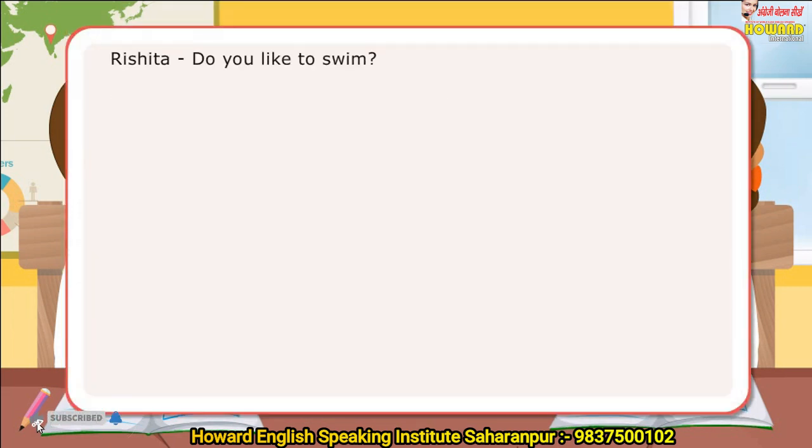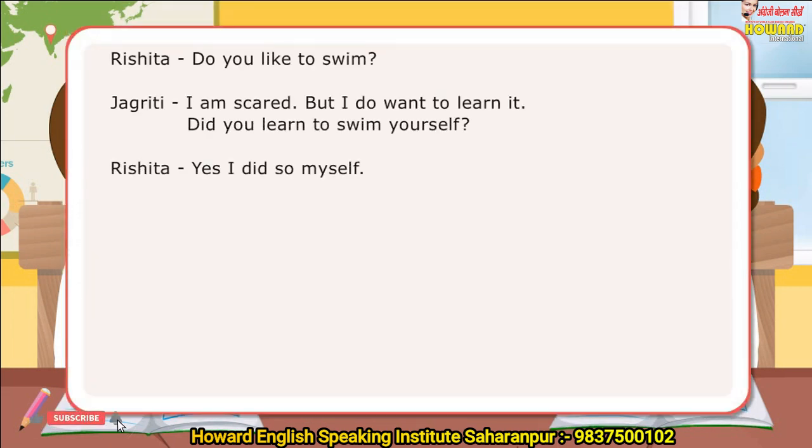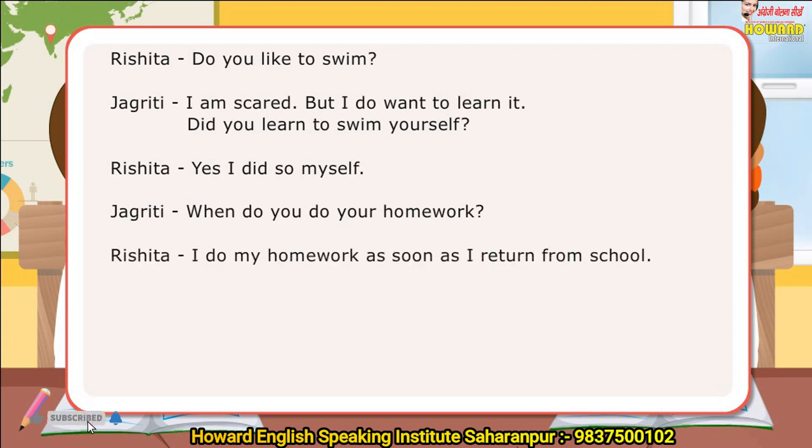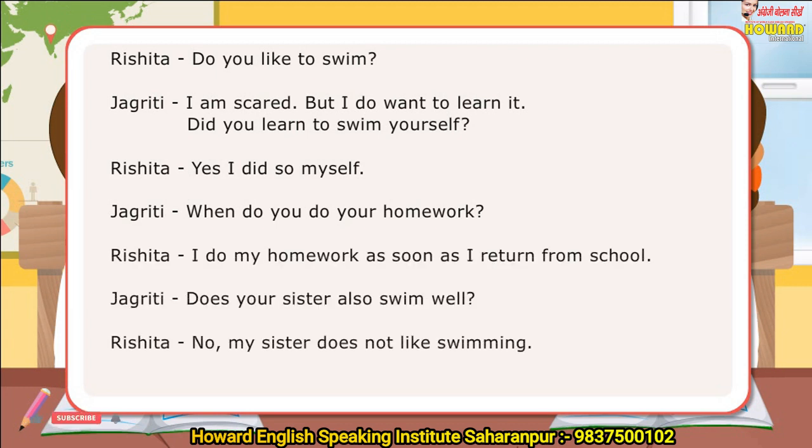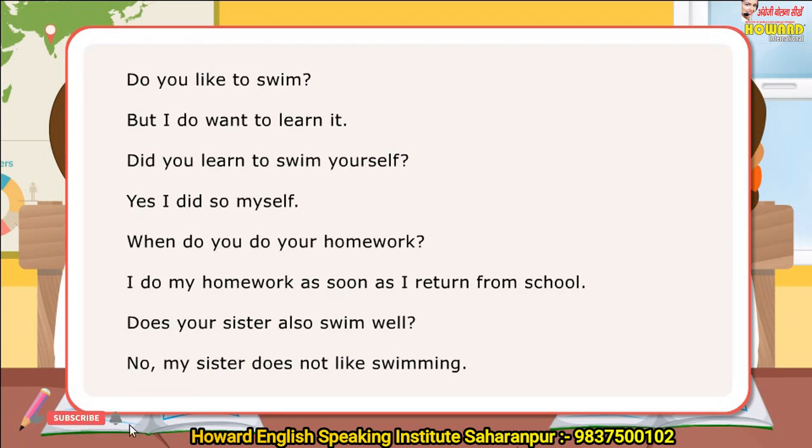In the dialogues, the girls have used do, does, and did to speak of performance of some action, for emphasis, to ask questions, and to form negatives, both in present and past tense. Here are examples of sentences with do, does, and did. Do you like to swim? But I do want to learn it.